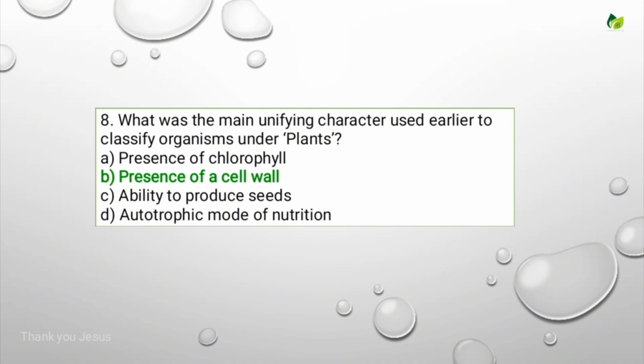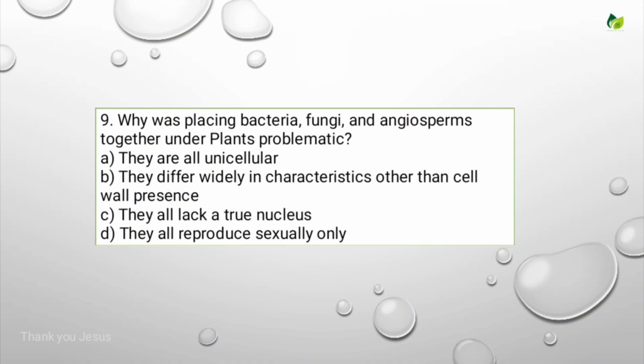Depending upon the presence of a cell wall, organisms from bacteria to higher plants, that is angiosperms, were all kept in a single kingdom, Plantae, in the earlier classification. Later on, the bacteria were separated and kept in another kingdom, that is Monera. In the earlier system they were placed in Plantae, and all animals were placed in Animalia. Okay, let's see the next question.